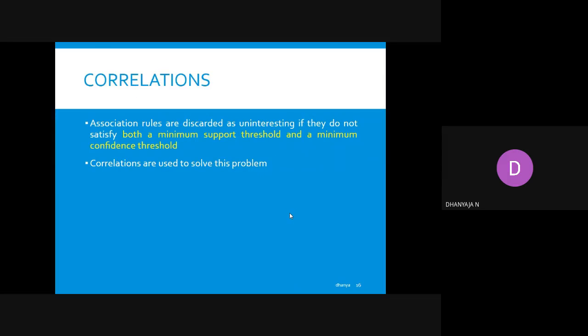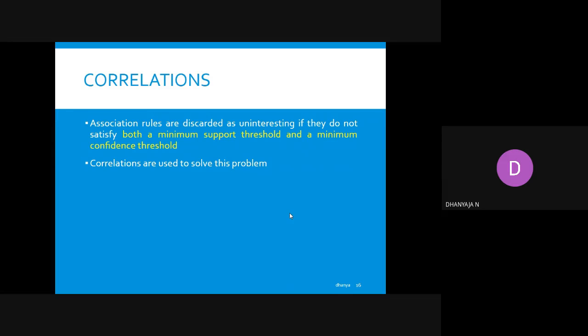Next is about correlation. Association rules are discarded as uninteresting if they do not satisfy both the minimum support threshold and the minimum confidence threshold. Like if you are considering 1,000 transactions, and only 2% or 2 persons are buying some pattern, we cannot say it is a frequent pattern because it is not occurring frequently.